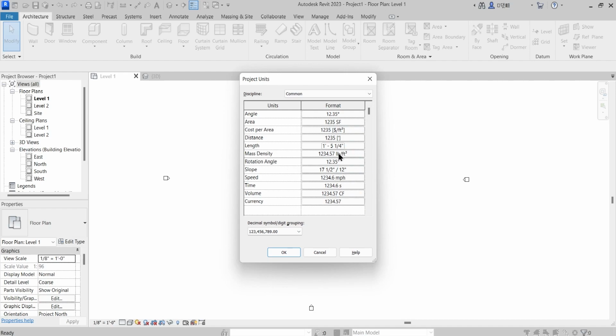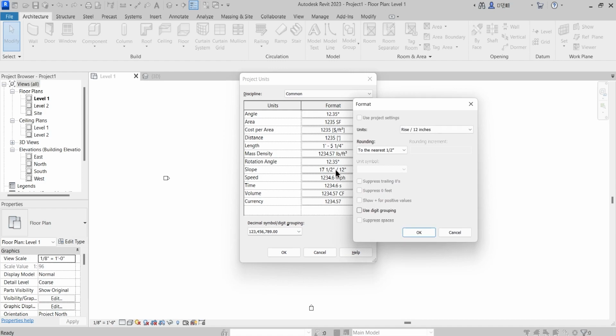Mass density is not relevant, and rotation angle and angle both are one and the same. In earlier versions you won't find this angle, you only have this particular rotation angle. Slope is something which I will explain when the topic comes. Okay, so right now you don't need to worry about all this.